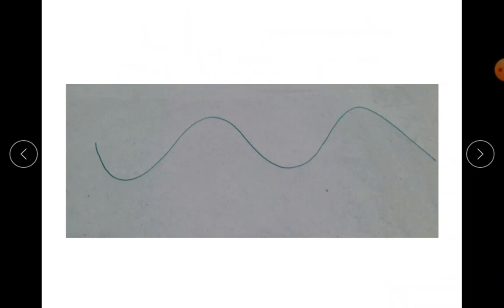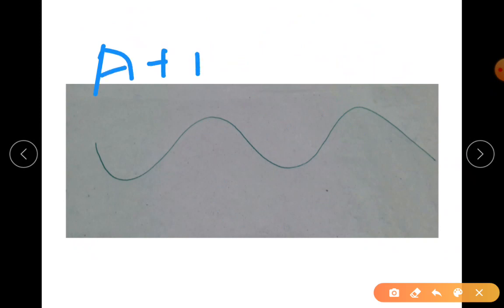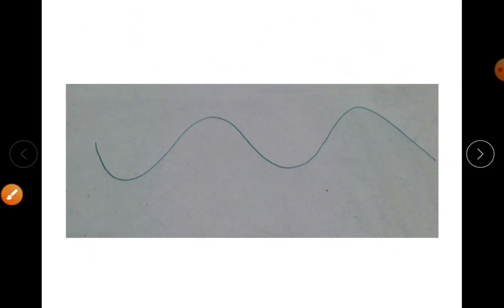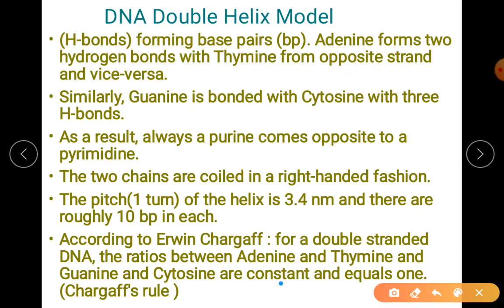Ratio will be equal to 1. So when I say ratio, I am saying A plus T, G plus C, is equal to 1. So that is the ratio we are talking about. It is constant and equal to 1. So I hope you understood.